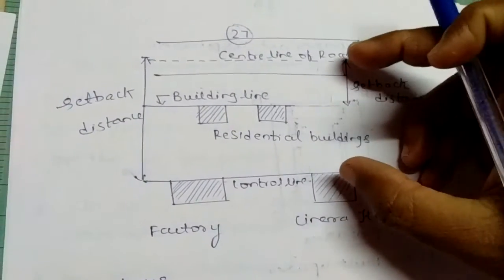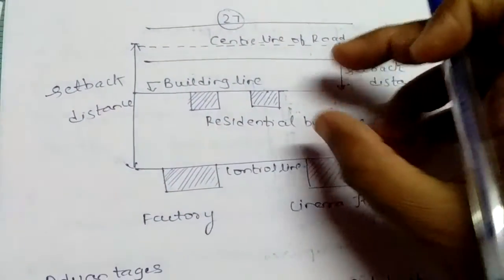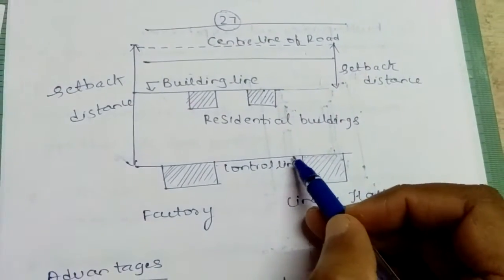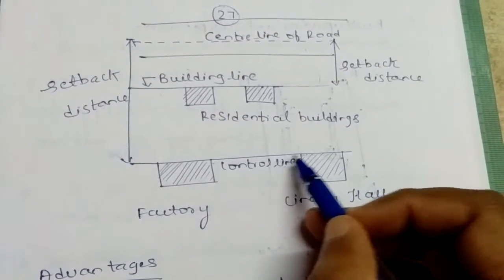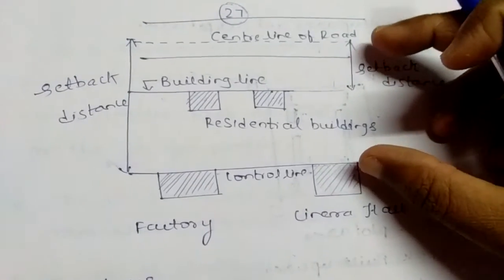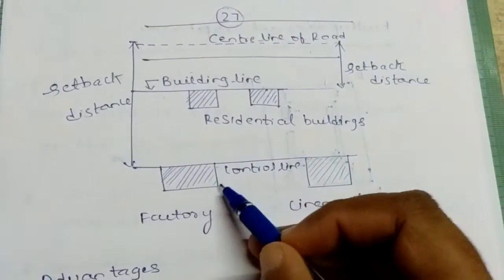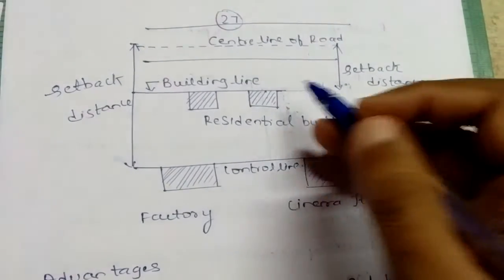Okay, because the setback distance should be given more when compared to the residential building. Hence we have taken this line as the control line. We have named it a control line. So obviously in the diagram we can see the setback distance is more for the factory buildings and the cinema hall buildings when compared to the residential building.